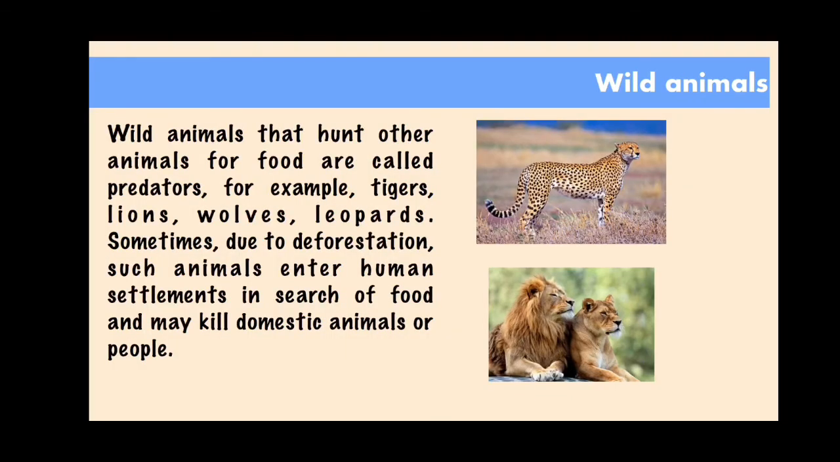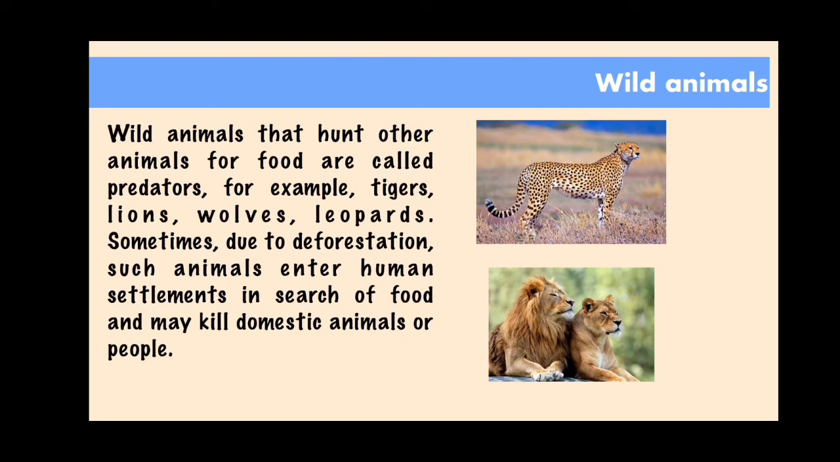Now wild animals. We discussed the types of animals in the previous slide. Now let us study the wild animals here. Wild animals which hunt other animals for food are called predators. For example, tigers, lions, wolves and leopards. They hunt other animals for their food, and these are called predators.